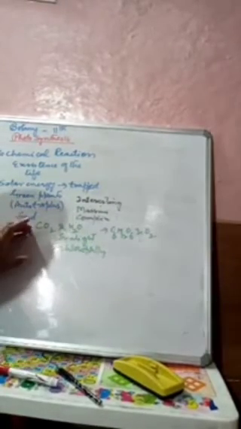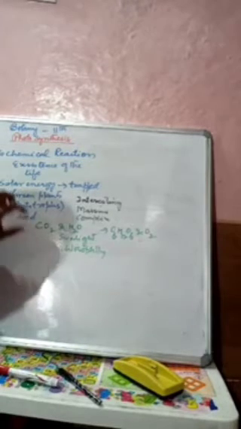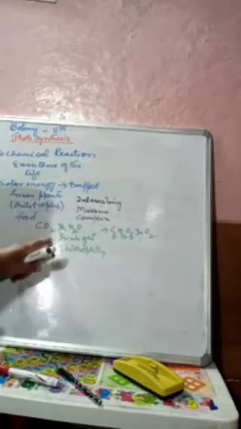So if we talk about photosynthesis, it is the absorption of the solar energy, the absorption of the light energy, and this light energy is then converted into the chemical energy.